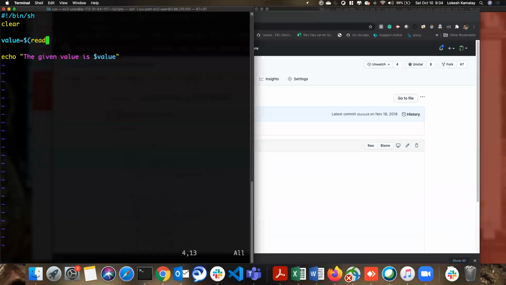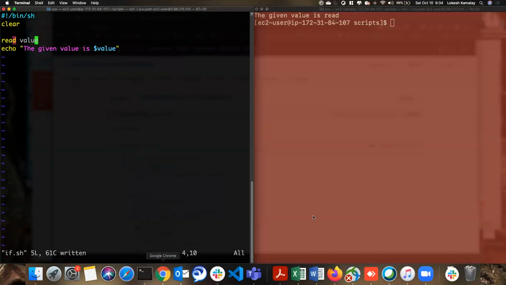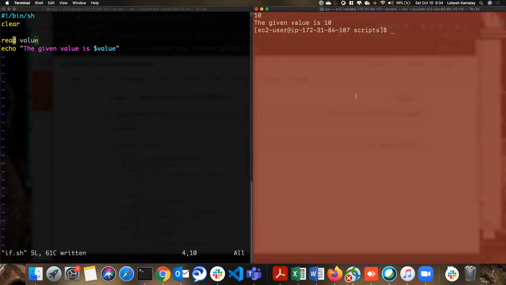Oh, sorry, I used it incorrectly. This is how you use it: read value. Whatever you enter will be assigned to value here. So if I enter 10, see, it's printing 10.